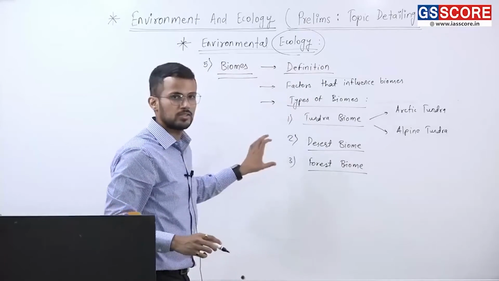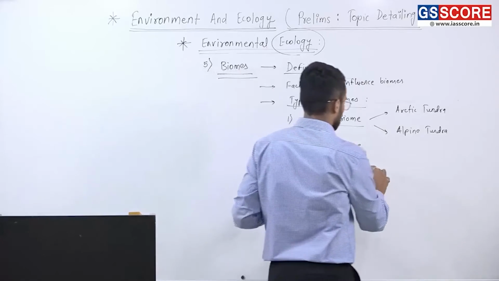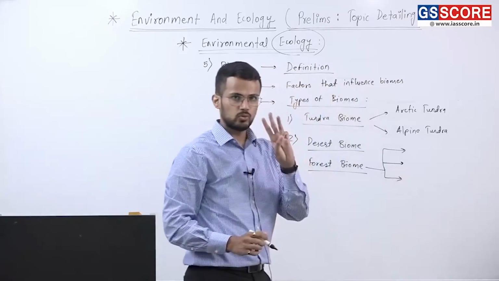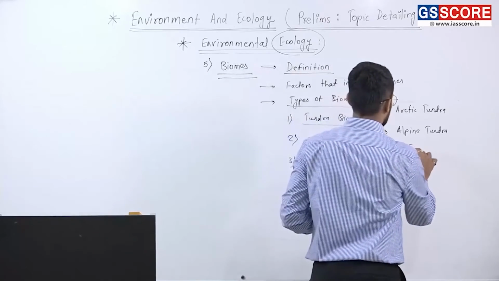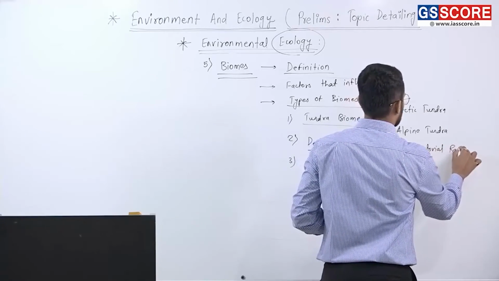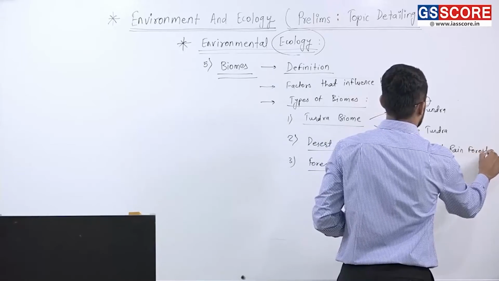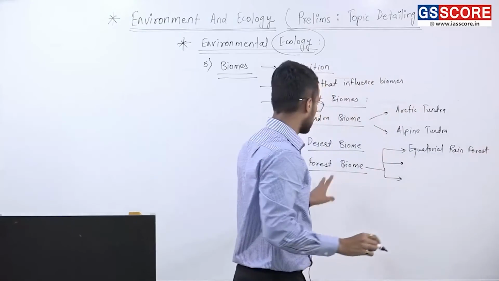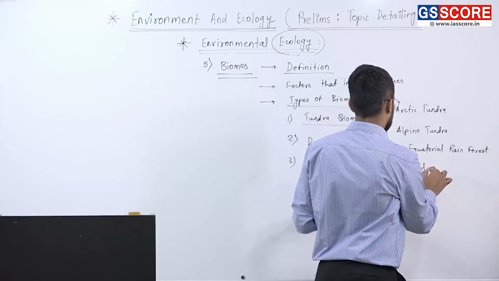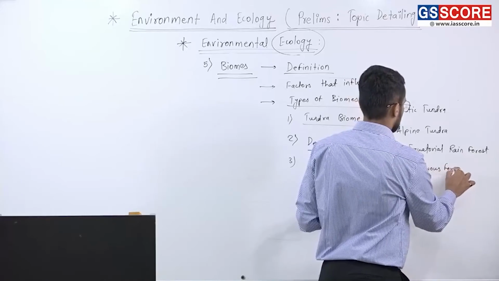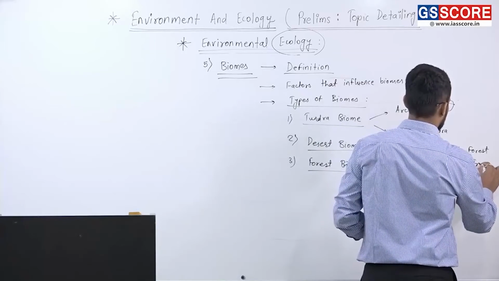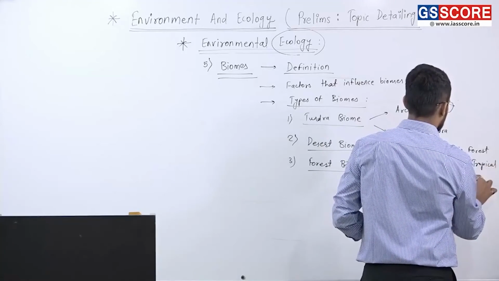Now, this forest biome is the most important, and it can be divided into three types. First is equatorial rainforest. Second type of forest biome is deciduous forest, which itself can be divided into tropical and temperate.